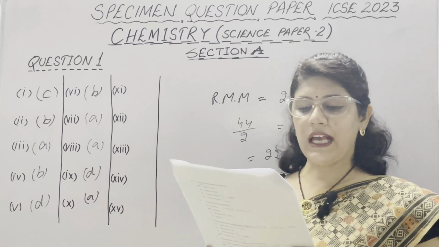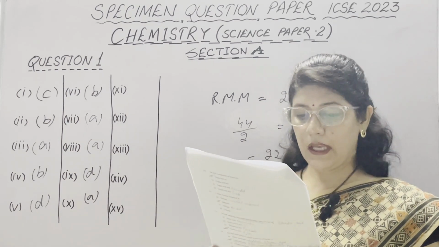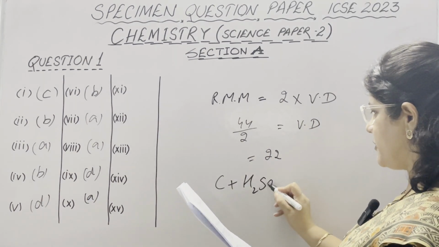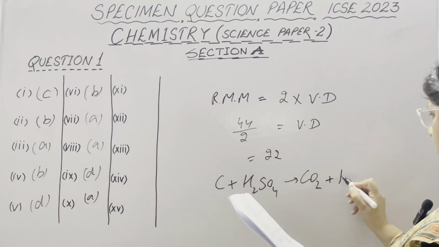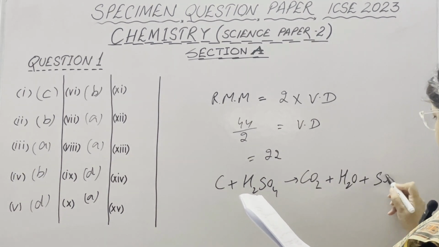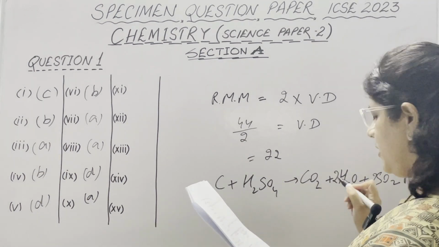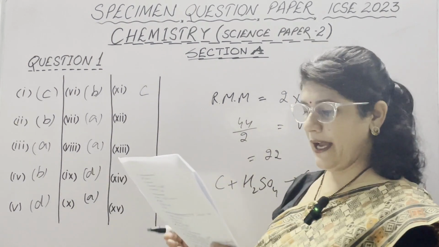Now 11, the gas formed when carbon reacts with concentrated sulfuric acid is. The reaction is carbon plus concentrated sulfuric acid, H2SO4, carbon dioxide is formed, water is formed and sulfur dioxide is formed. So sulfur gas is formed here. It means our correct option is C, sulfur dioxide.